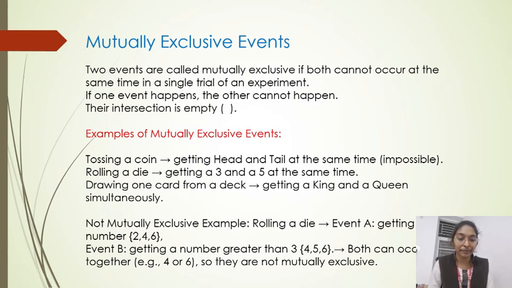Rolling a die, getting a 3 and a 5 at the same time. Drawing one card from a deck of cards, getting a king and a queen simultaneously. These are mutually exclusive events.